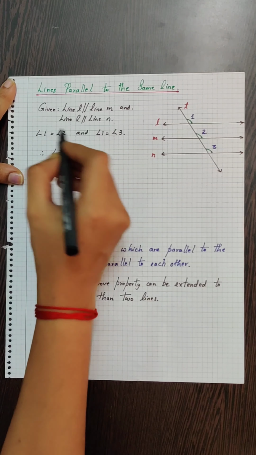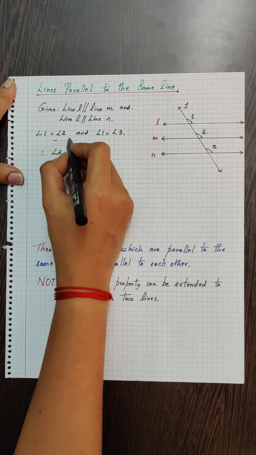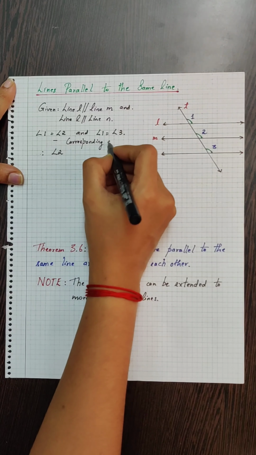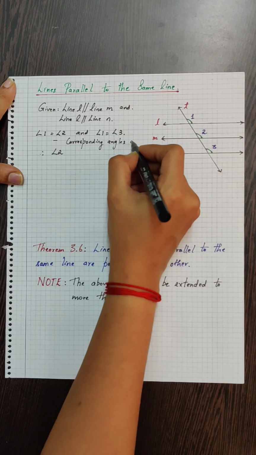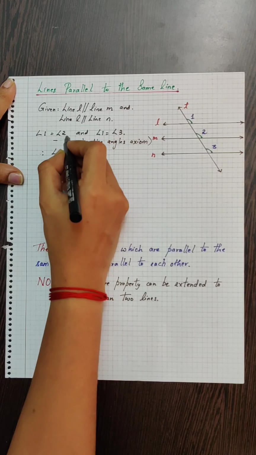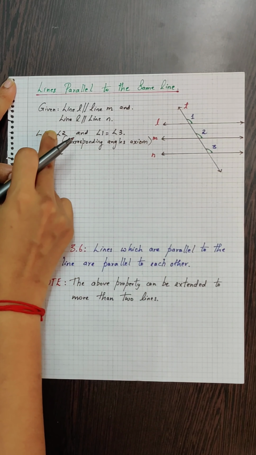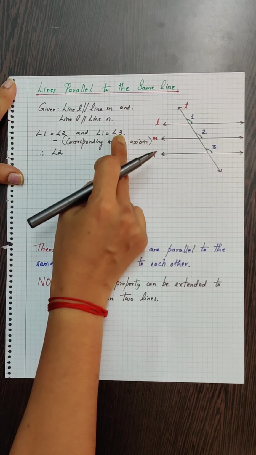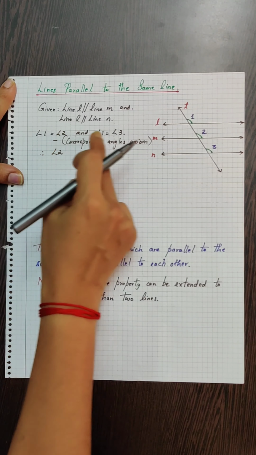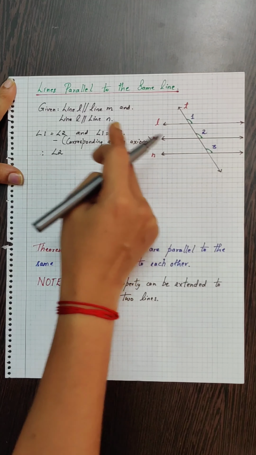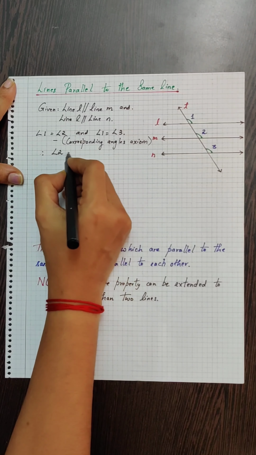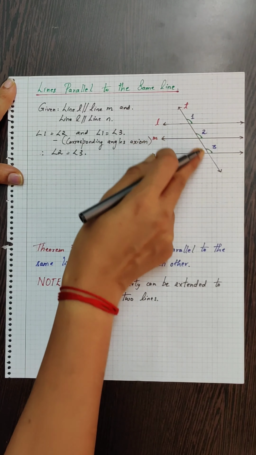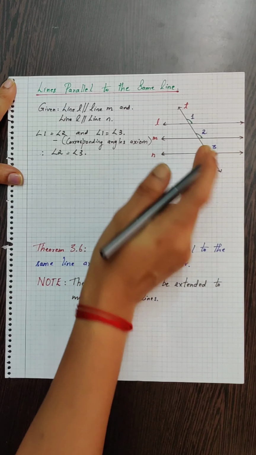So this information is written based on corresponding angles axiom. Now, based on this information, we can write that angle 2 is equal to angle 3 because angle 1 is equal to angle 2 and angle 1 is also equal to angle 3, and therefore angle 2 is equal to angle 3. Now, since these are equal, they form a pair of corresponding angles.